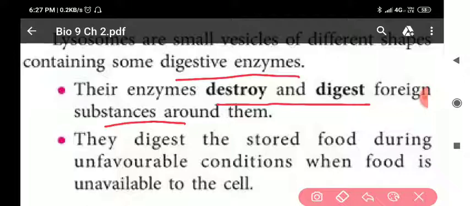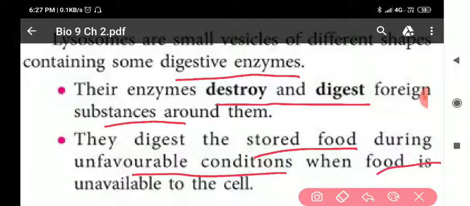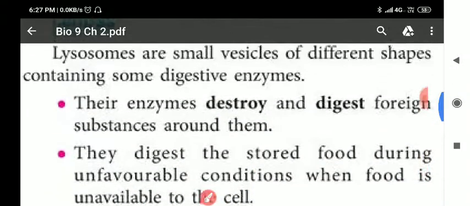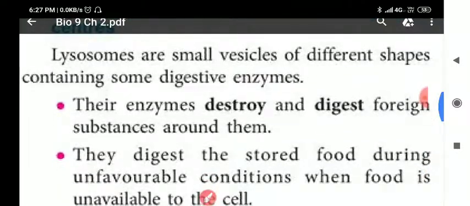Next, they digest the stored food during unfavorable conditions when food is unavailable to the cell. They can even digest stored food during unfavorable conditions when food is unavailable to the cell. Clear? So this is all we are discussing about the lysosomes, my dear students.